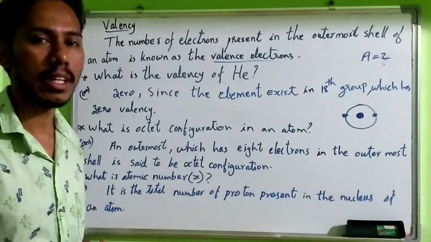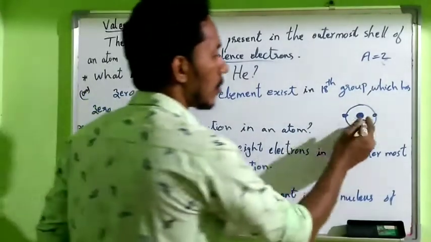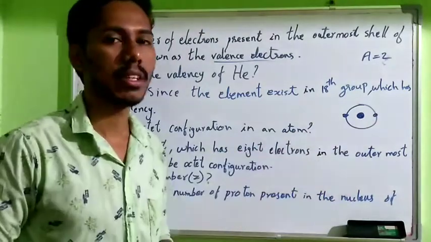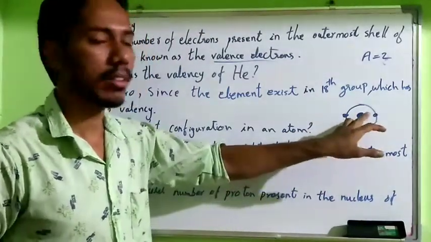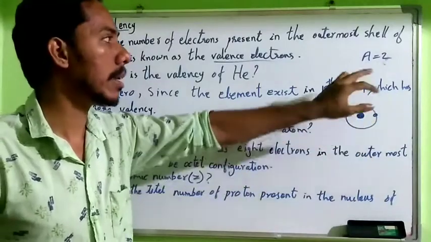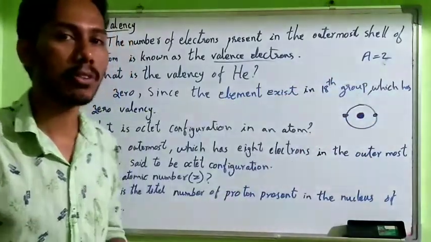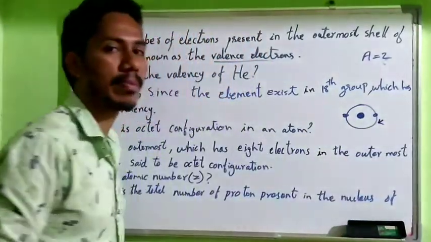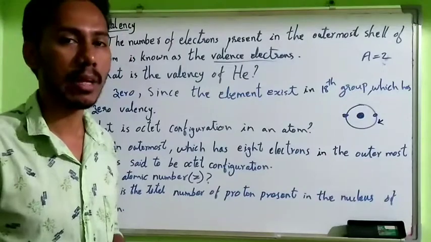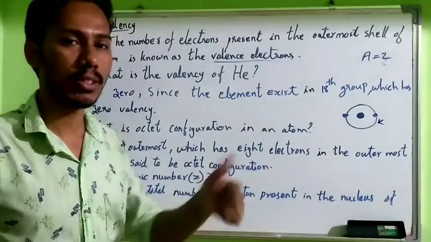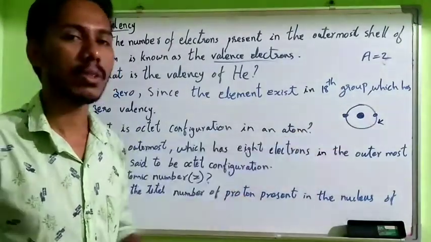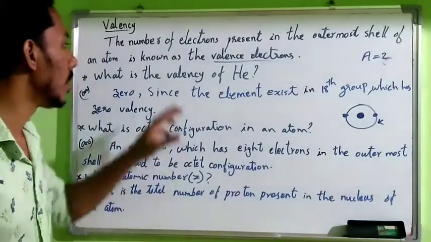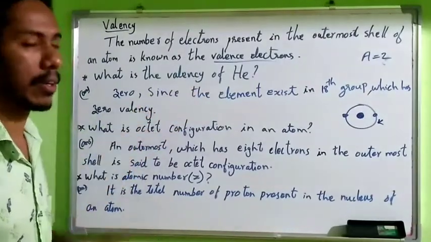What is the valency of helium? It is the structure of helium. It has the nucleus and 2 electrons are present in the helium atom. The atomic number of helium is 2. So these 2 electrons exist in the K shell. The maximum number of electrons that can be occupied in the K shell is 2n squared, 2 into 1 squared, which is 2. So this shell is completely filled. That is why the valency of helium is 0.